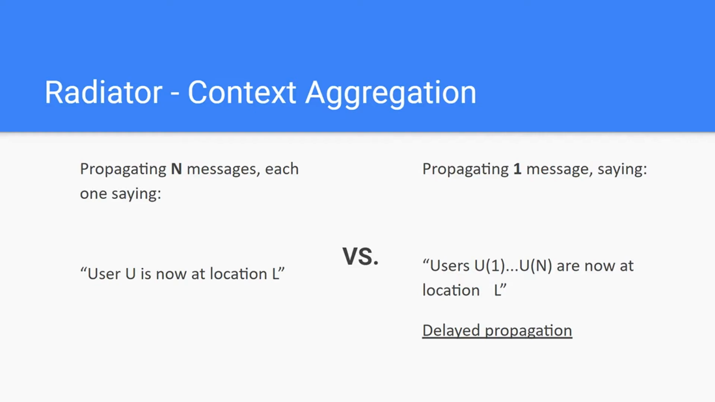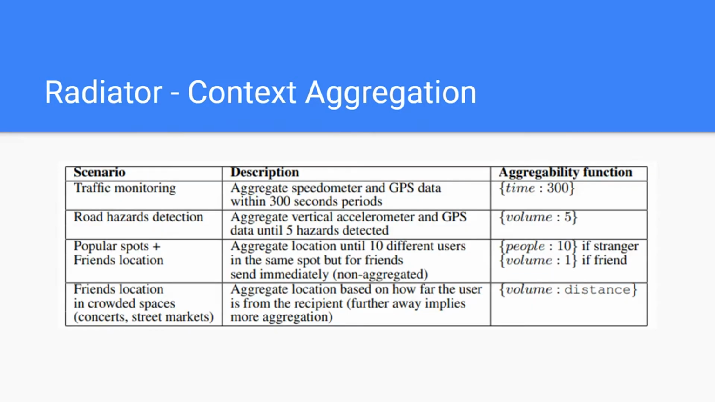This is what context aggregation means. We aggregate all the messages under the same context into one message to then be sent. Delayed propagation means we don't automatically and instantly send these messages. So we wait until we have a considerable number of messages under the same context to then propagate only one message. These aggregability functions used by Radiator receive a value.